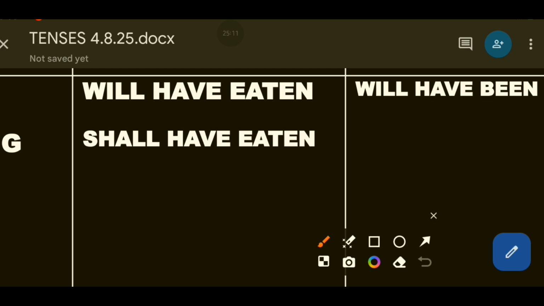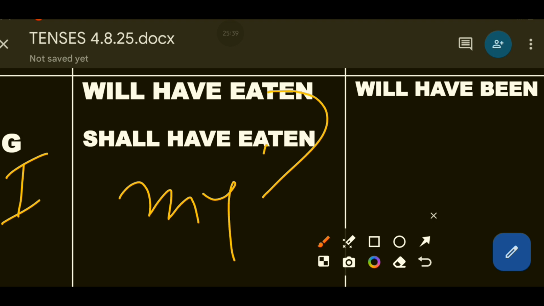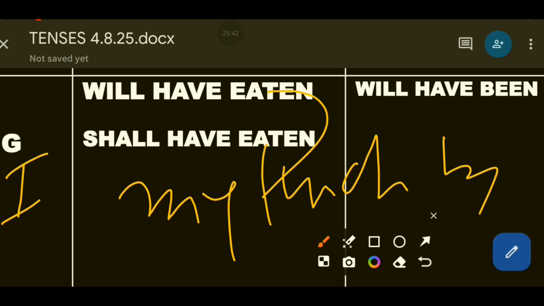Suppose you are sure that you will begin doing your homework by 4 p.m. and by 5 you will have completed. So you can say I will have completed my homework by 4 p.m. I will have eaten my lunch by 4 p.m. For those activities we'll use future perfect tense.